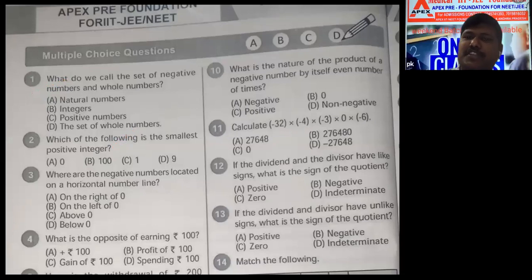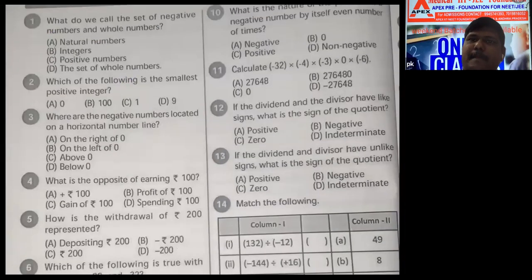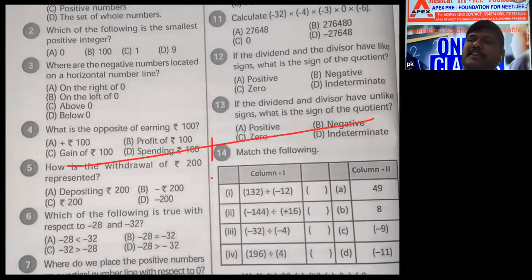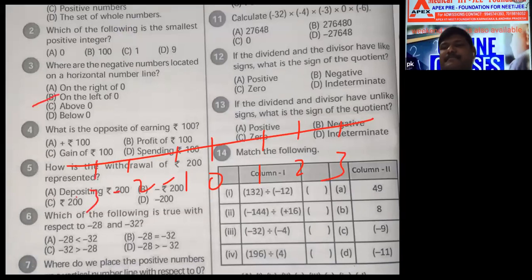Question number 3. Where are the negative numbers located on a horizontal number line? This is the horizontal number line. This is 0. Right hand side positive numbers. Left hand side negative numbers. Yes or no? On the left of 0. B option. Correct?